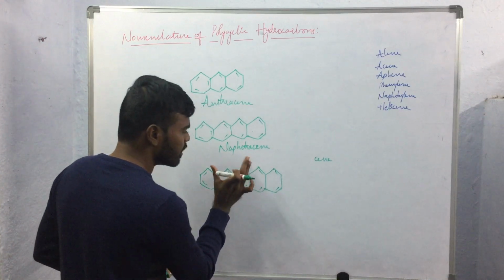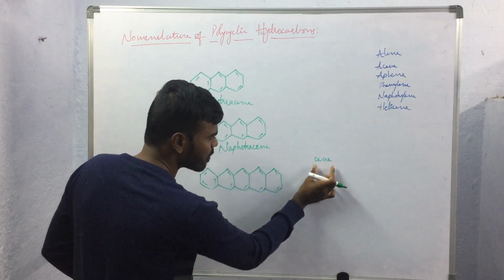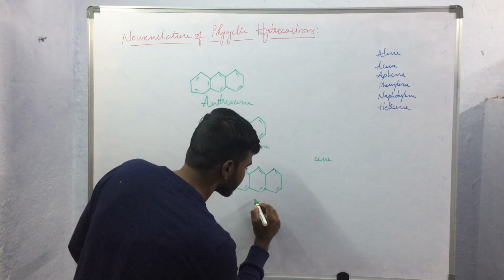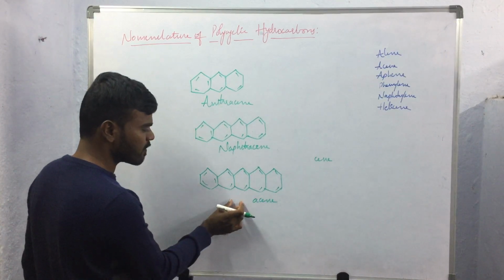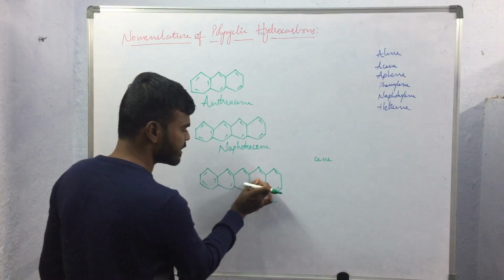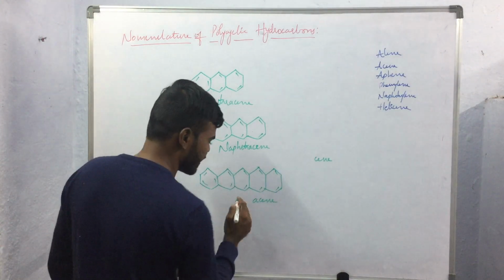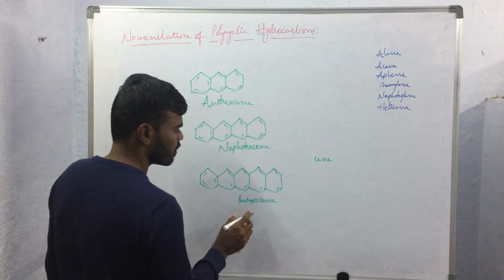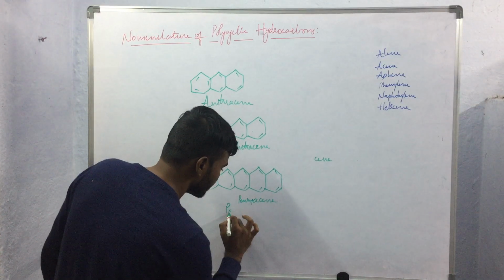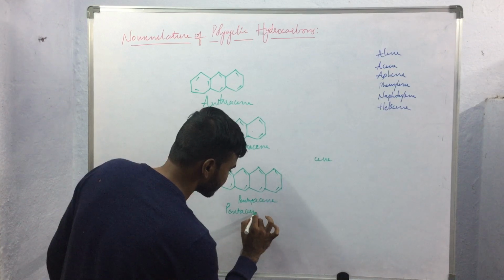To name this compound, we take the suffix acene, and the prefix will be the number of benzene rings that are fused together. So here penta. So the name of the compound will be pentacene.